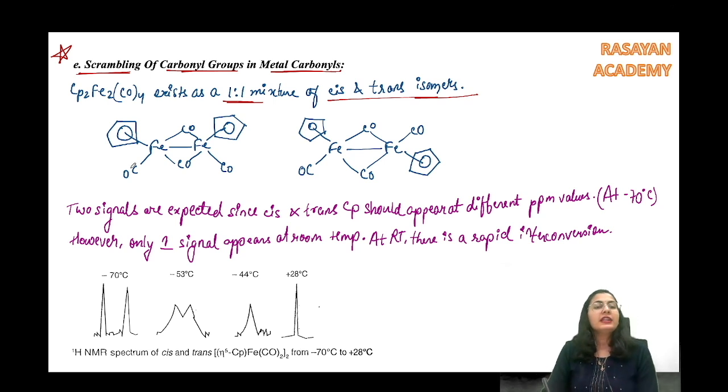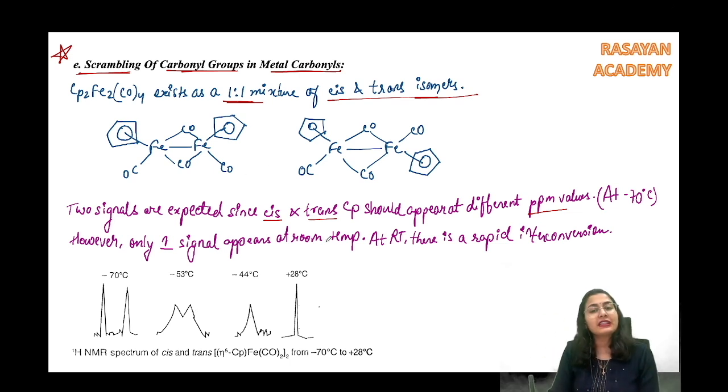Okay? Now what is the proton NMR that we expect for this molecule? In the proton NMR we will see that there are 2 Cp rings. So these two signals are expected since cis and trans Cp should appear at different ppm values, because here it is on the same side, here it is on the opposite side. So definitely a difference in environment. One signal for this, another signal for this. Okay, 2 single peaks, right?